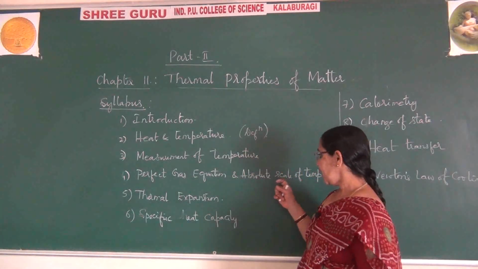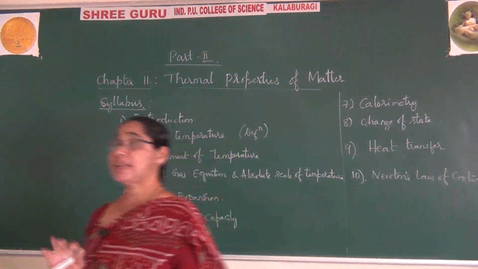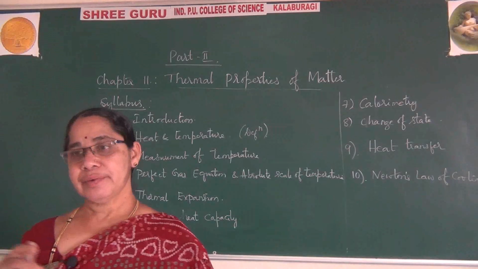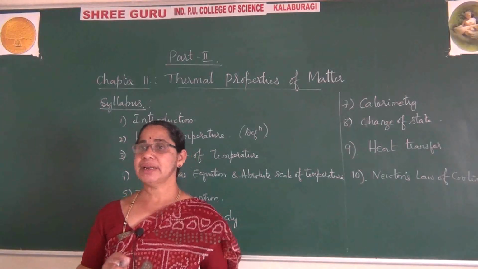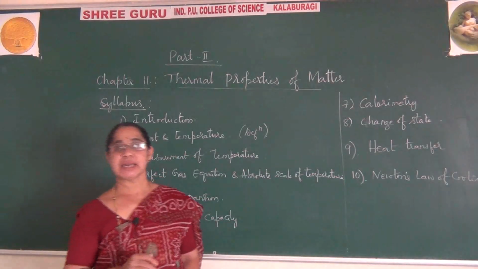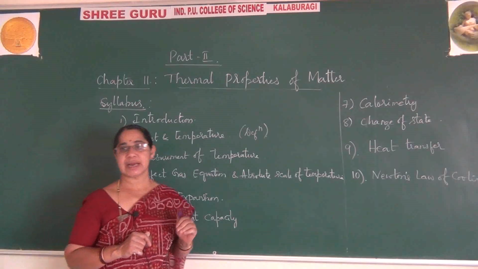Okay. Now regarding the perfect gas equation. You come across some gas laws, which you also learn in a chemistry chapter. Here also we learn Charles' law and Boyle's law.